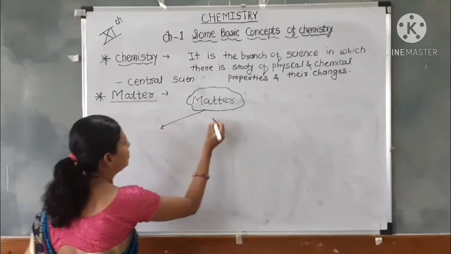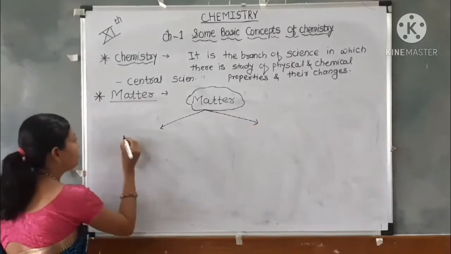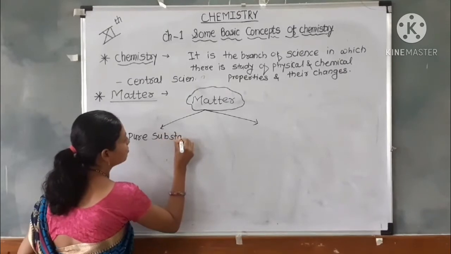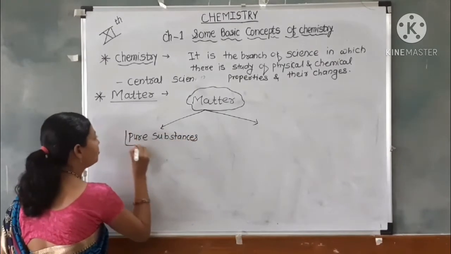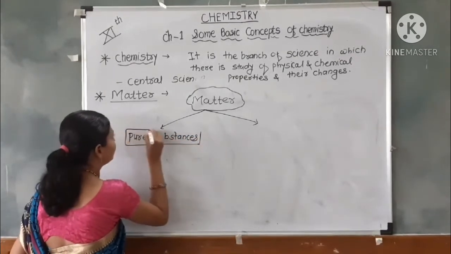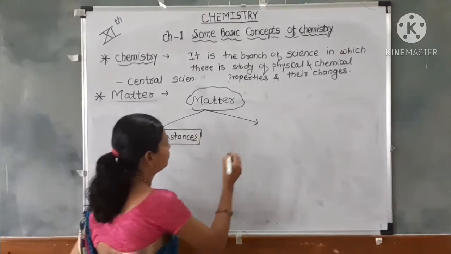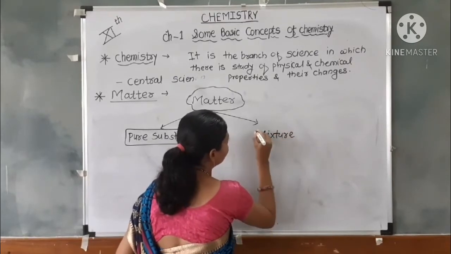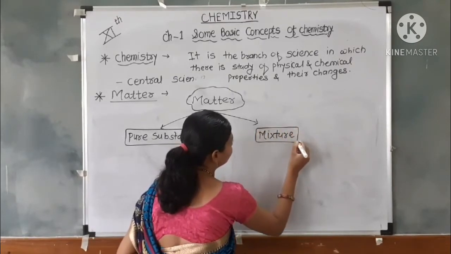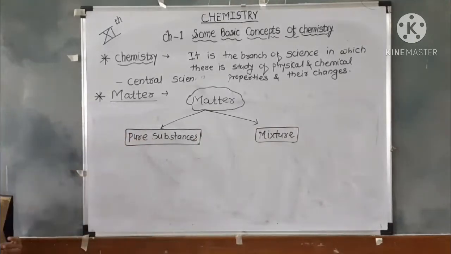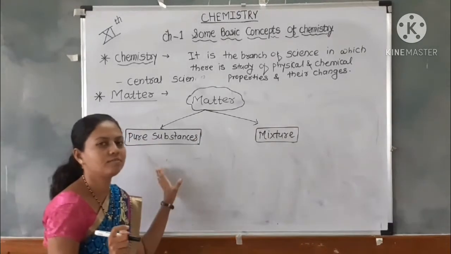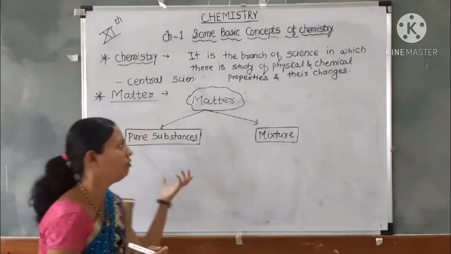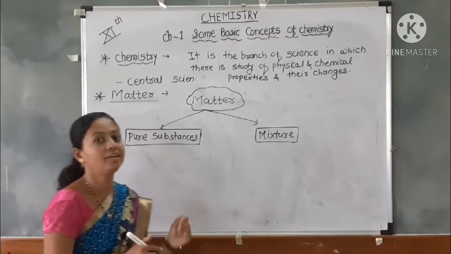Matter is again divided into 2 types: pure substances and mixtures. What is meant by pure substance? A pure substance has a fixed or definite composition of molecules, or definite proportion.